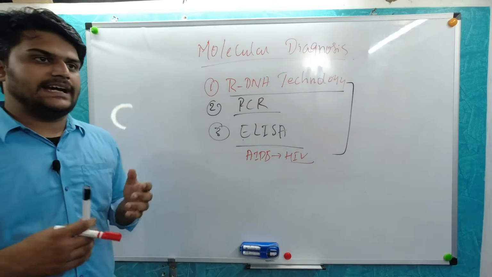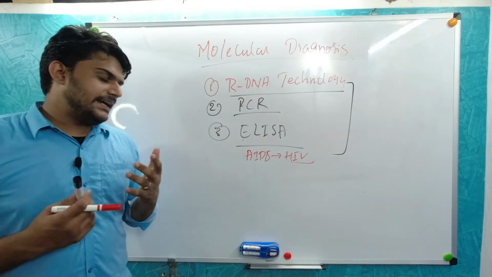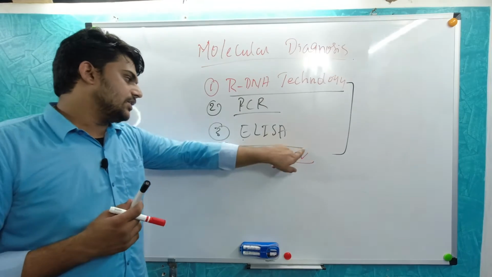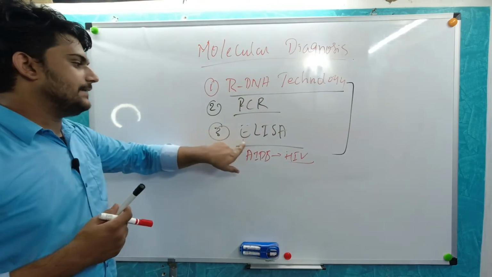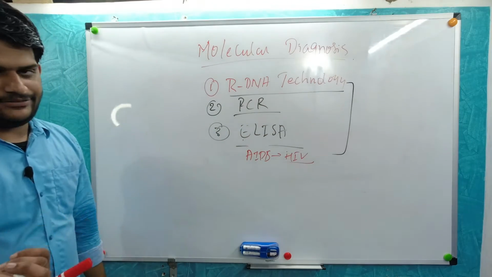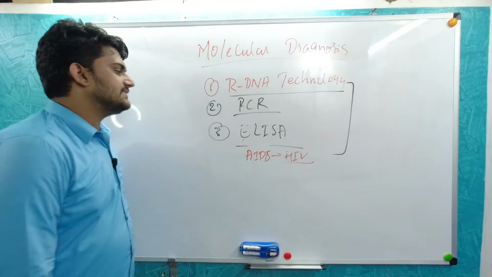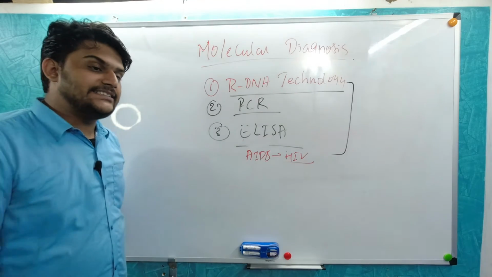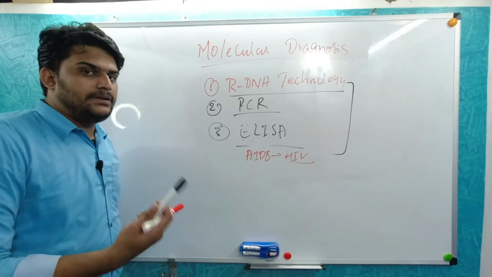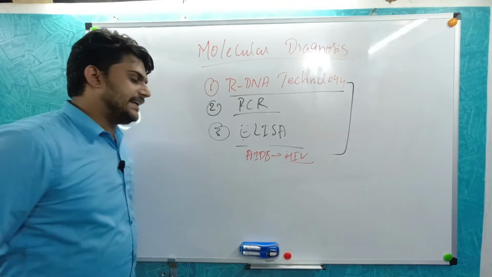If an individual has a doubt that they have AIDS, they can go through this particular test, ELISA, and if they have it, they will directly know the HIV virus has entered. So it is an antibody-antigen test, and a small sample of blood can be used for the ELISA.